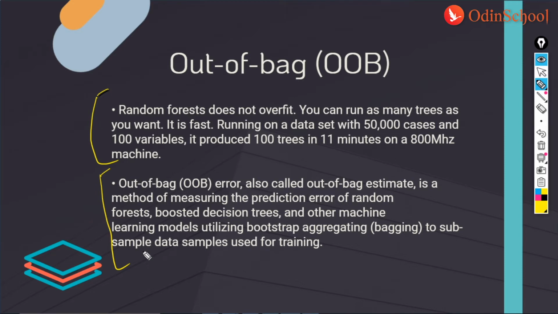Now, all the while we were talking about a generalized approach. If we talk about how random forest works technically, here we would be having a couple of points. The first one is random record selection.